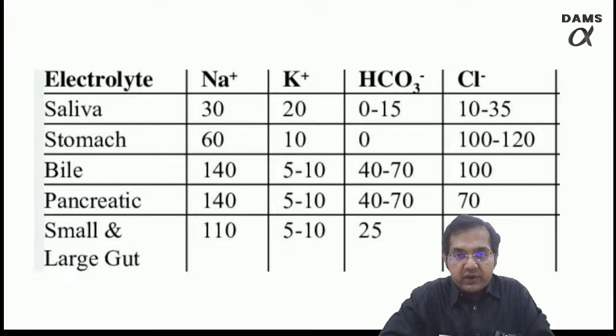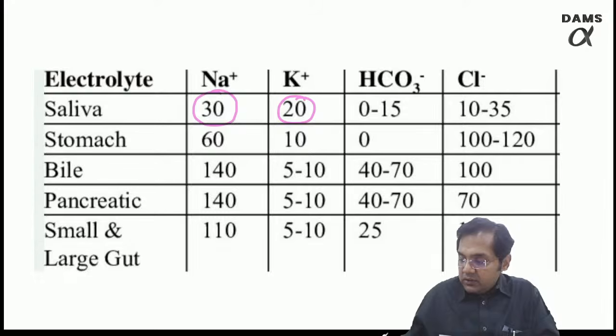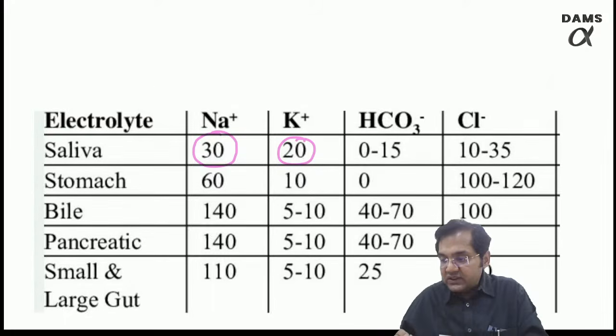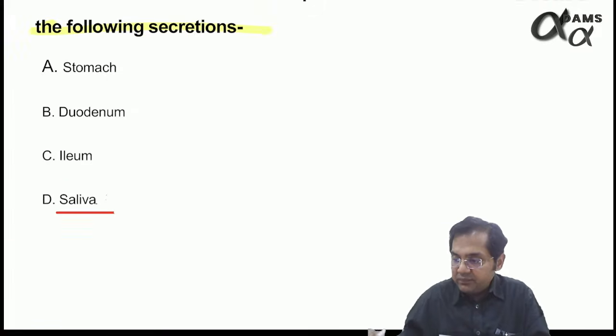You will find that the salivary secretion has the least amount of sodium and maximum amount of potassium. So the answer to this question was salivary secretion.